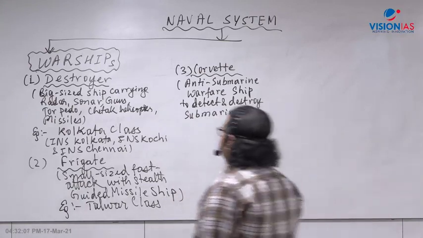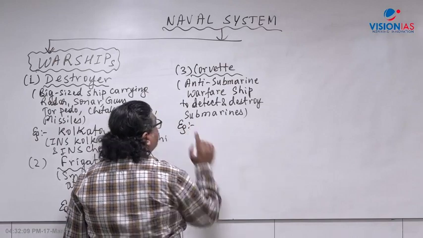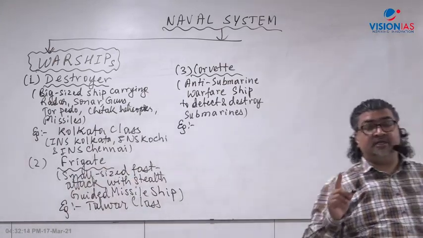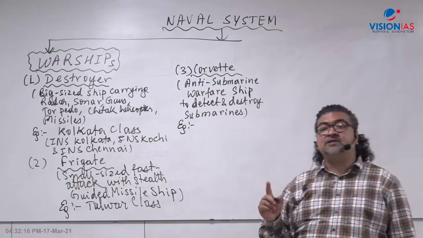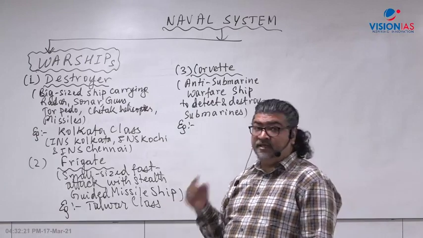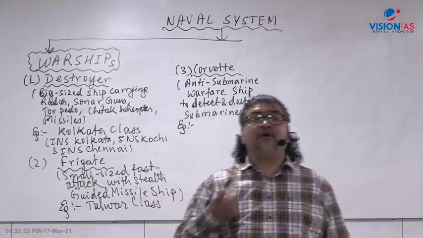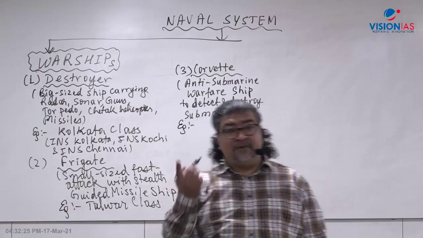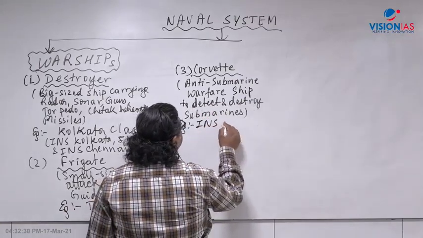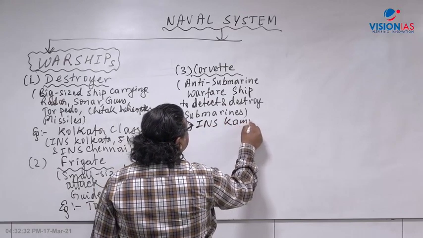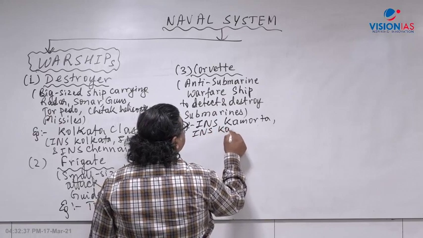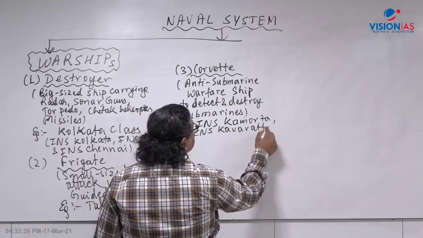Let me give you an example. We have shipbuilding companies in India: Garden Reach Shipbuilders and Engineers Limited in Kolkata, which builds corvettes, Hindustan Shipyard Limited in Visakhapatnam, and Cochin Shipyard Limited in Kerala, which build ships. Examples here are INS Kamorta and INS Kavaratti.